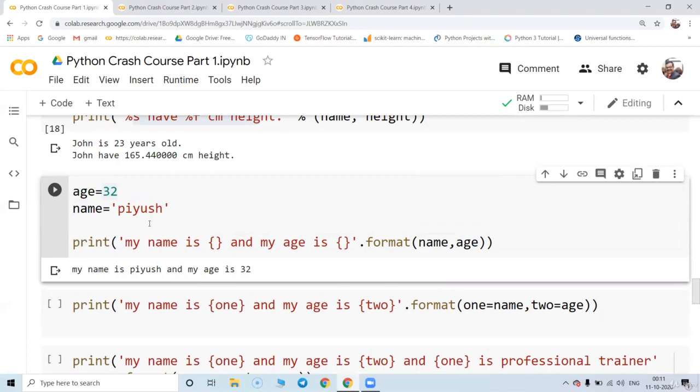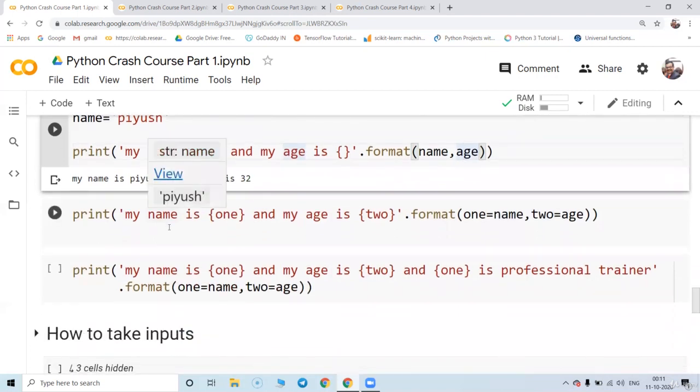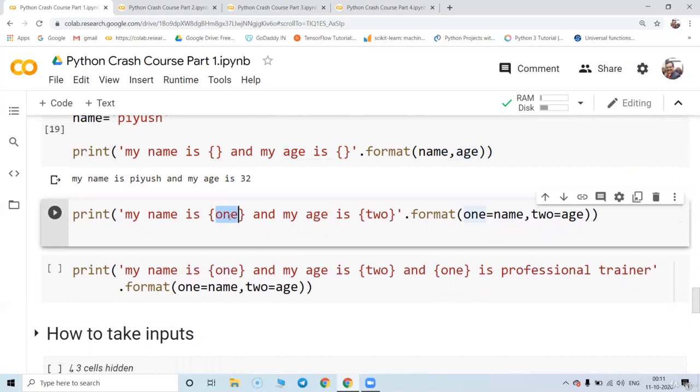So when I run this, it is going to display my name is curly bracket, that is name. My age is curly bracket, that is age. So my name is Piyush, my age is 32. Similarly, I can use the format like this. Instead of giving the blank format, we can give some index inside that.